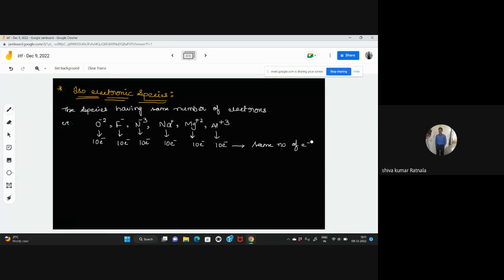So depending on this concept, I will give you one question. Try to solve this. Sir, elements are isoelectronic species when we write their oxidation number, right? In terms of oxidation number only we will find out, no? Because ultimately, to get the same number of electrons, some electrons have to be gained, some have to be lost.